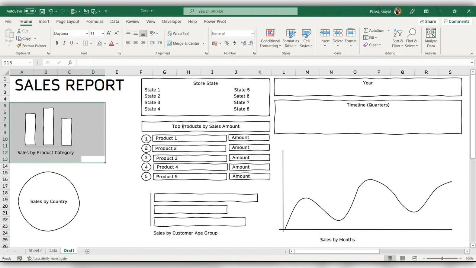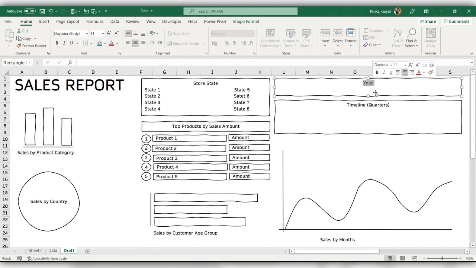Then we have top products by sales amount, which is a kind of table. Then we have sales by customer age group displayed in a bar chart. Then here we have 2 slicers, or basically 2 timelines, I can say. One lets me select a particular year, and the second is for quarters. And lastly, we have sales by month, which is a line chart.